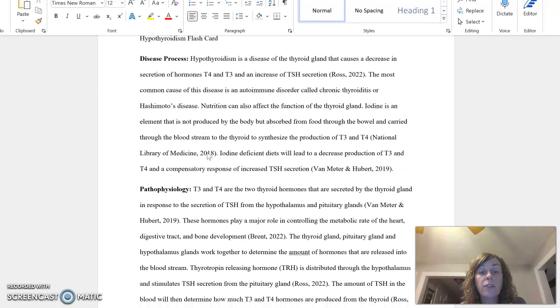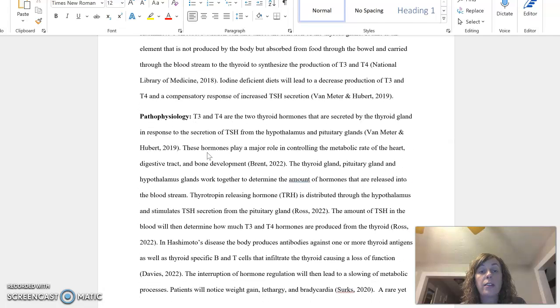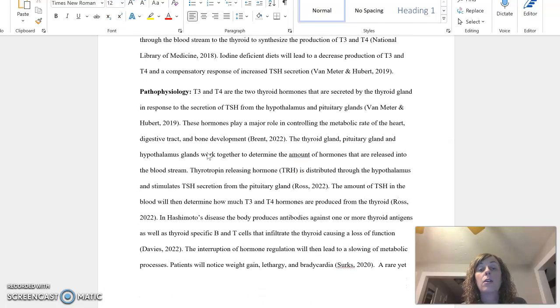The pathophysiology involved with hypothyroidism will discuss the thyroid hormones. T3 and T4 are the two thyroid hormones that are secreted by the thyroid gland, and they are secreted in response to the secretion of TSH, which comes from the hypothalamus and pituitary glands. These hormones play a major role in controlling the metabolic rate of the heart, digestive tract, and bone development. The thyroid gland, pituitary gland, and hypothalamus all work together to determine the amount of hormones that should be released into the bloodstream.